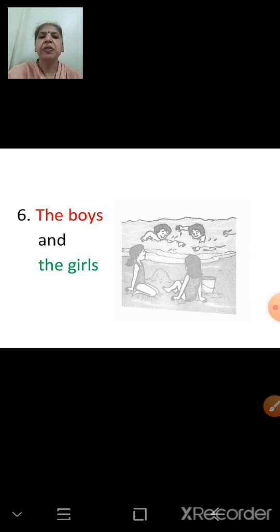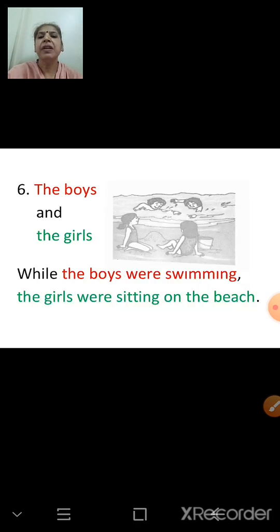What do we have to do? We have to write a sentence using while, and here we will begin the sentence with while. While the boys were swimming, the girls were sitting on the beach. You can see in the picture, the boys are swimming.